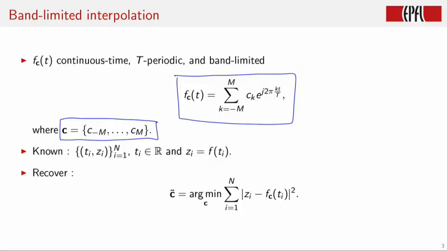The least squares fit can be rewritten in matrix form and solved efficiently, but let us skip the details here. For a full demonstration, see the corresponding IPython notebook. Once we have recovered the best guess of the Fourier expansion coefficients, it is possible to resample the function f of t at any location we like. Often, the function is resampled on a regular grid.